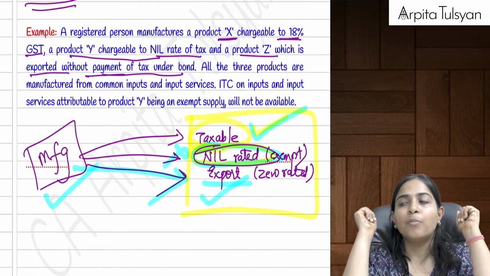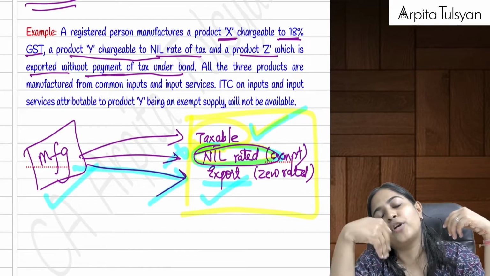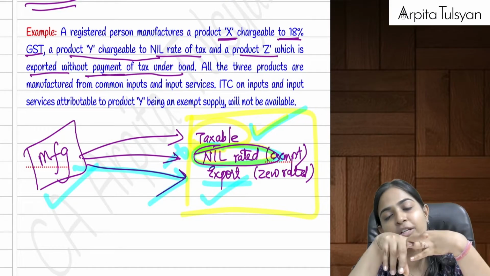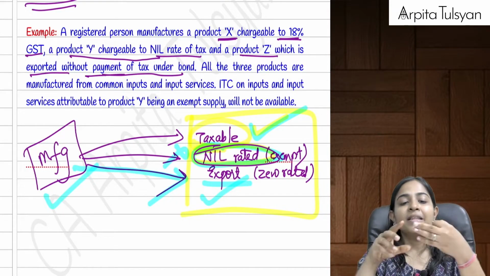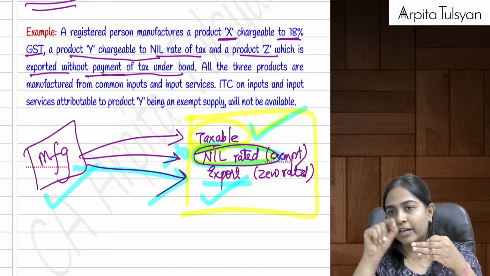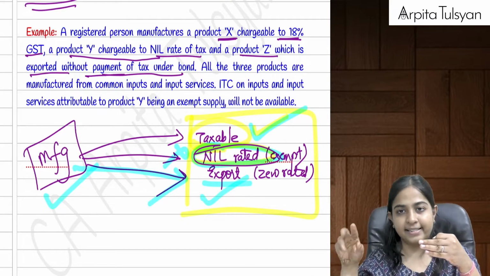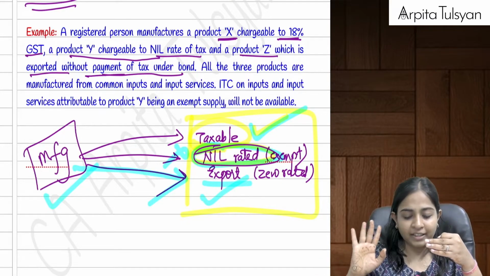And the most important thing here is whatever inputs you have taken, input of goods, input of services, capital goods, this will be fully allowed if you are using it for doing taxable sales or zero rated sales. Zero rated is export, treated at par with taxable.